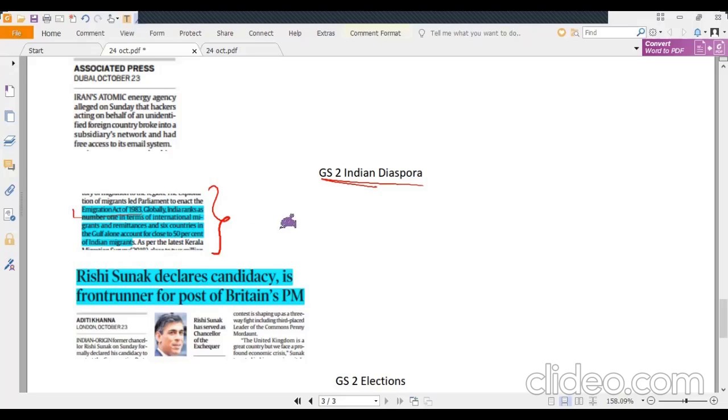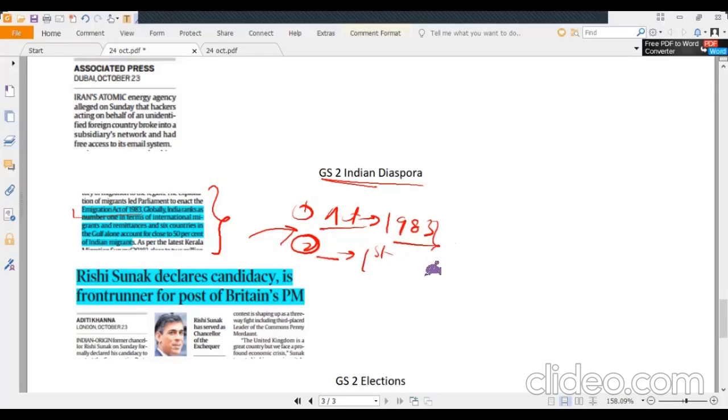So this is another data: first is the act, that is 1983, and second is number of migrants, that is India ranks first. So add these facts to your mains notes.